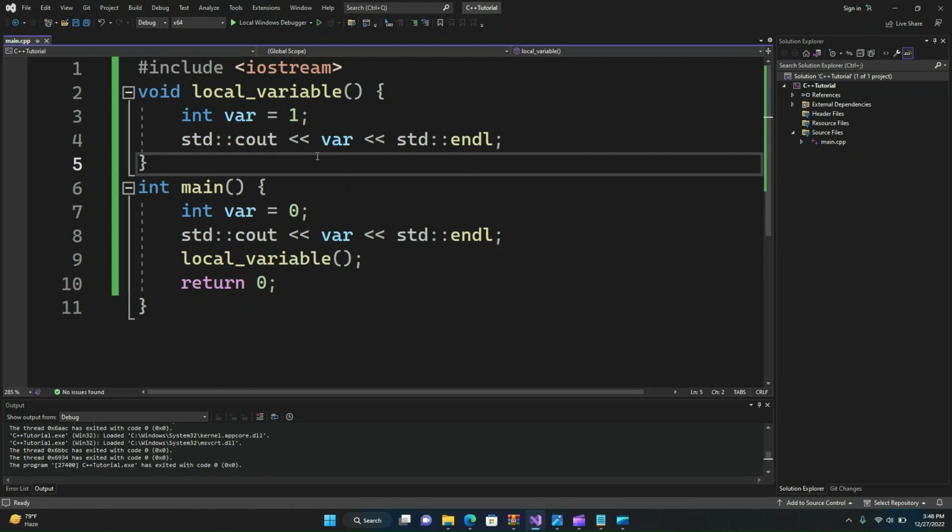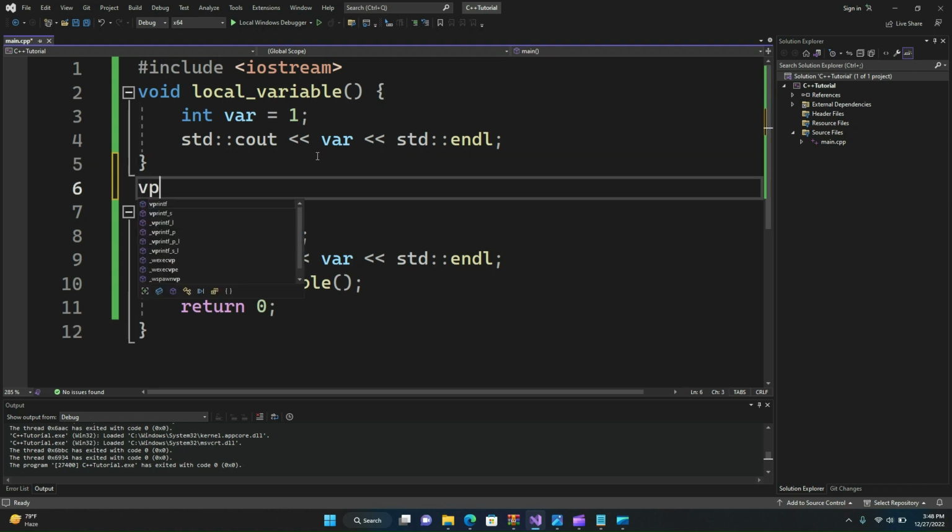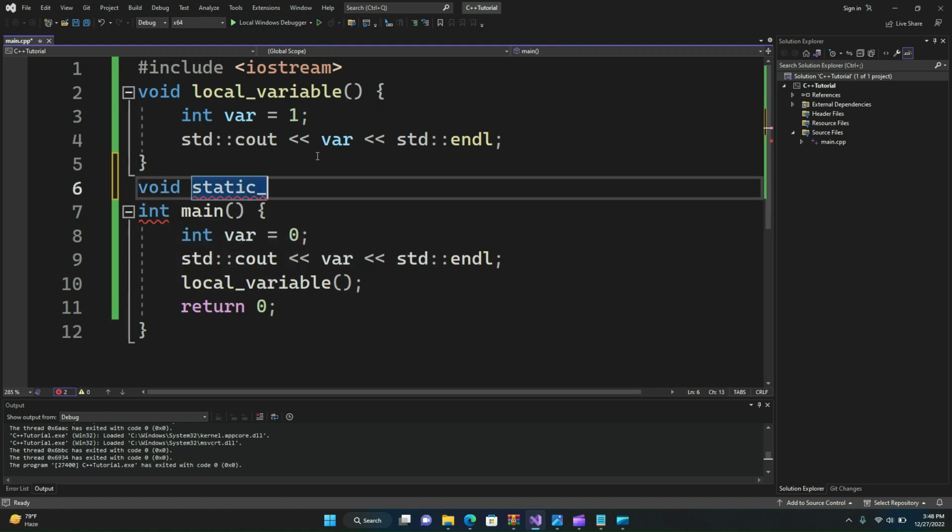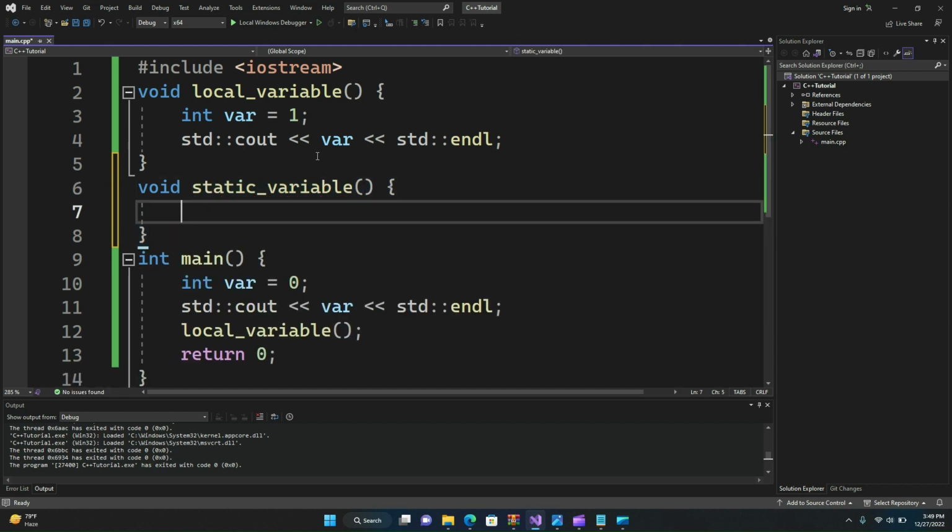So let's see in the code how the static variable works. The static variable is declared or defined using the static keyword. Let's understand the scope of a static variable. Let's create one more method, void static variable, and let's define one static variable. A static variable is defined using the static keyword. First we type static, then the type of that variable, then the name of that variable, and define some value. So this is how a static variable is declared or defined.